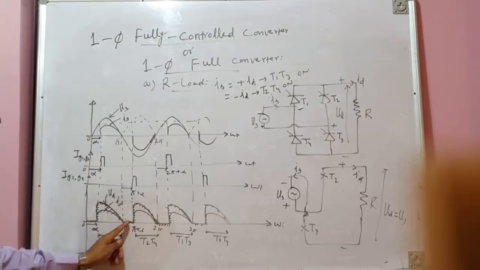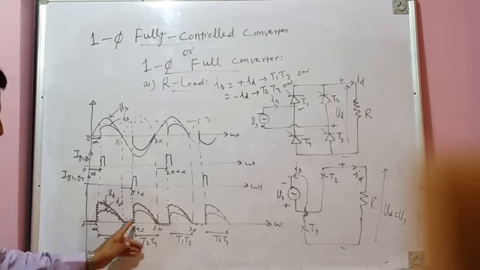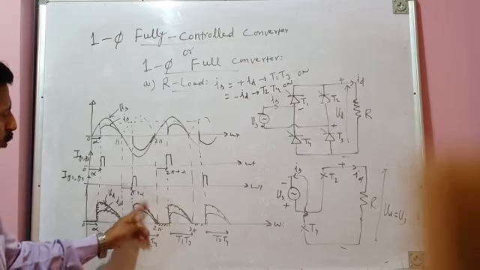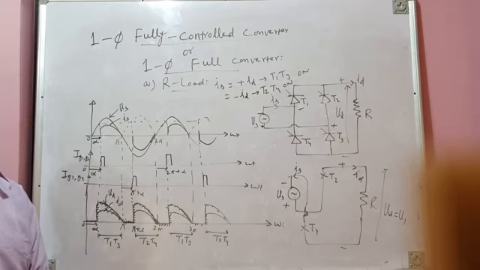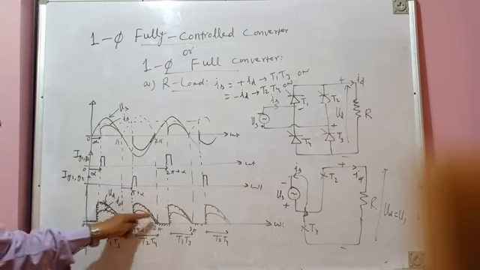From pi to pi plus alpha, there is no load voltage, no load current. From pi plus alpha to 2 pi, load voltage is there, load current is also there. Then from 2 pi to 2 pi plus alpha, there is no load current. So therefore you can see load current is discontinuous.